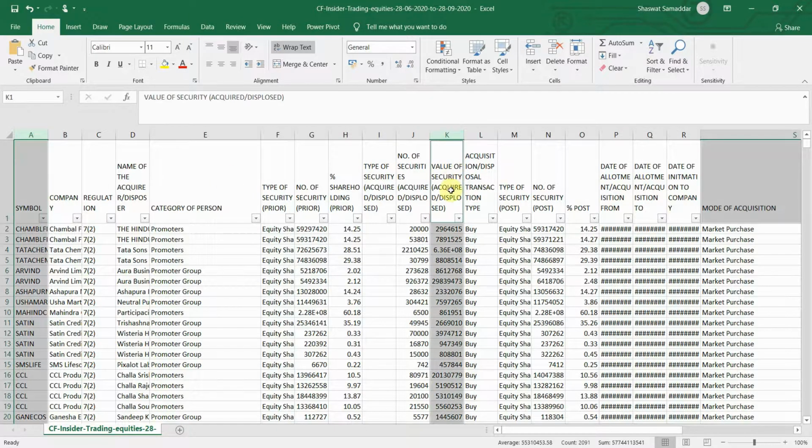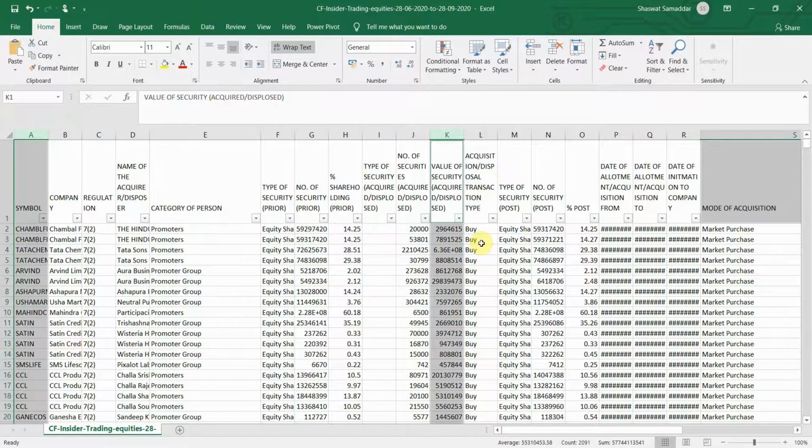Now, the good news I'm going to give you guys is that I don't want all these 9 or 10 columns you could see in this worksheet. I only want 2 columns for proceeding with my analysis further. The first column I want is this A column, the symbol one, and the second is the K column, the value of security. Why I'm taking the symbol one is quite evident, because I want to know which symbol the data is for.